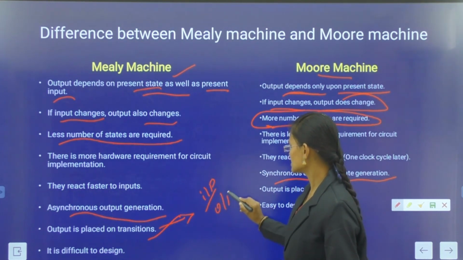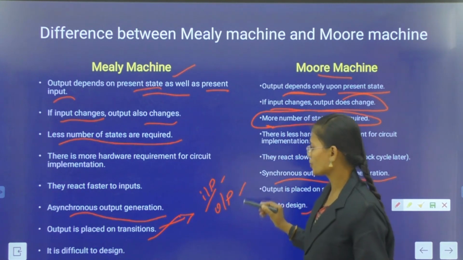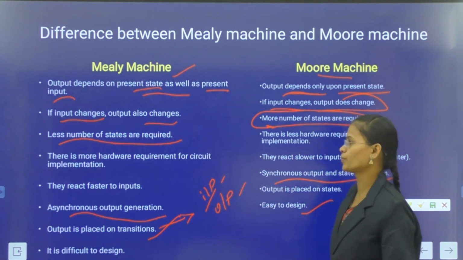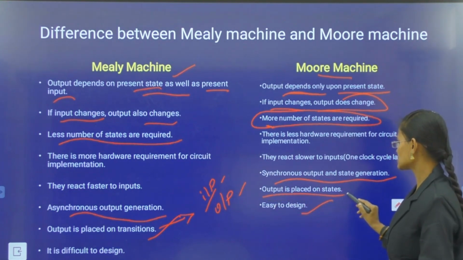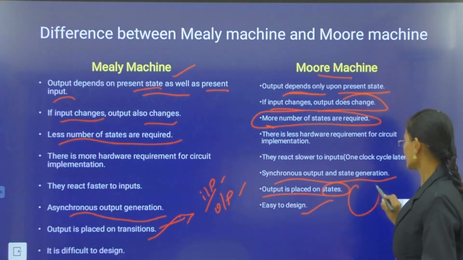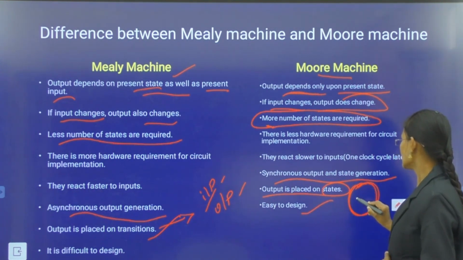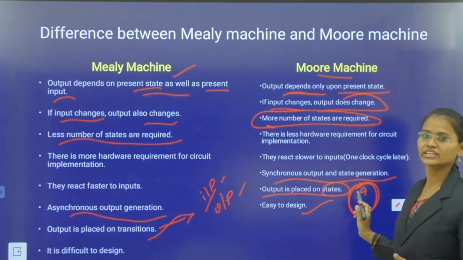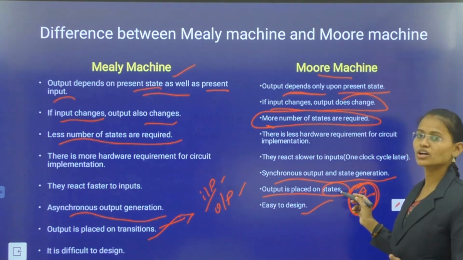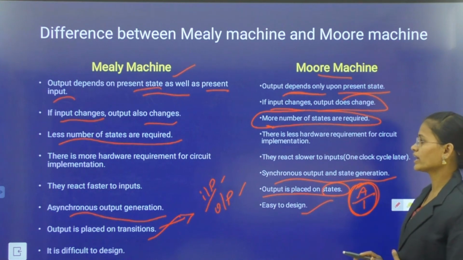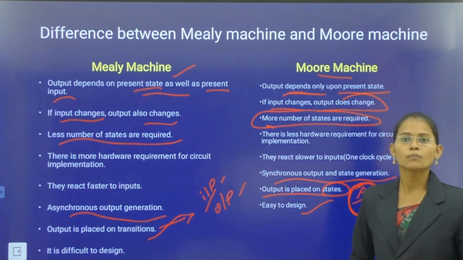In the Moore machine, the output is placed on states only. The states are represented by circles. For example, if the state is A, the output is 1. These are the differences between the Mealy machine and the Moore machine.